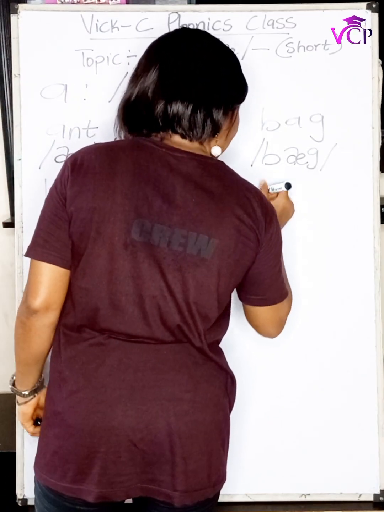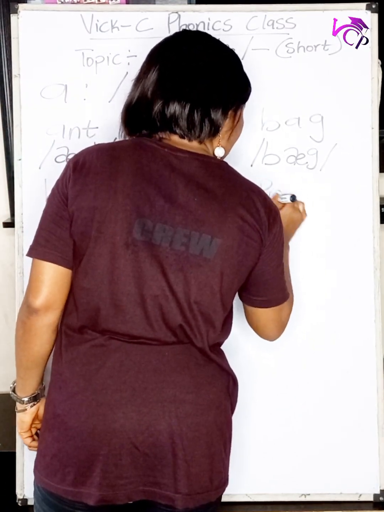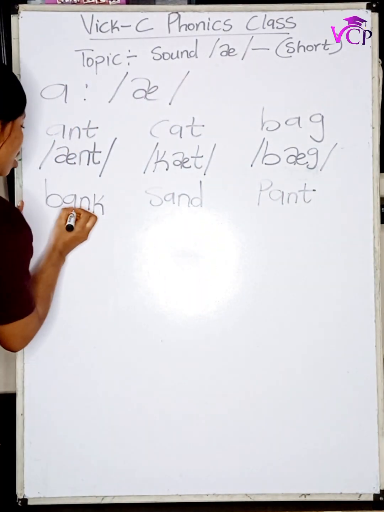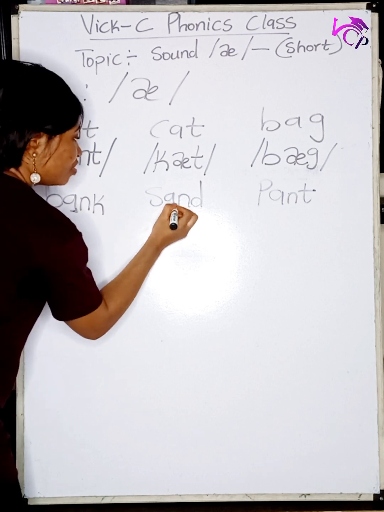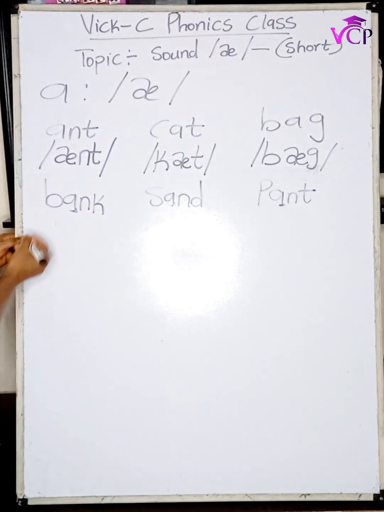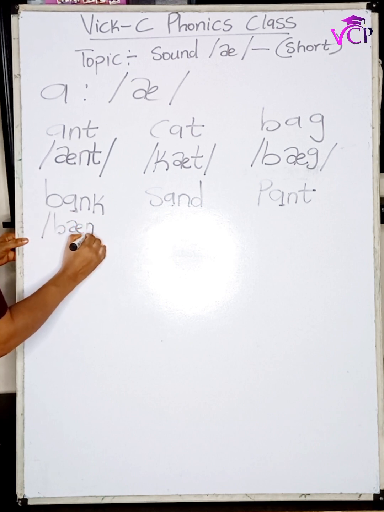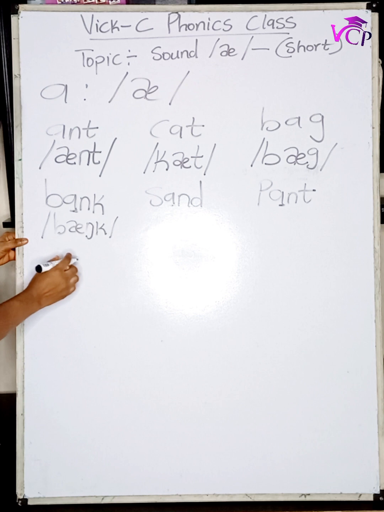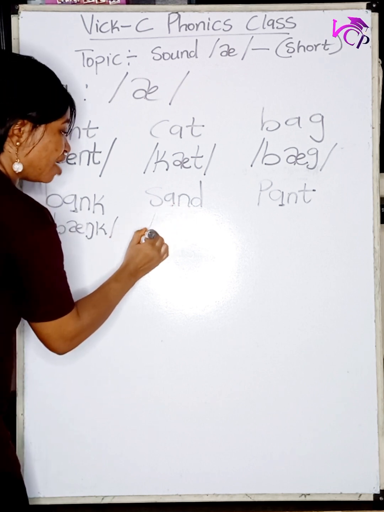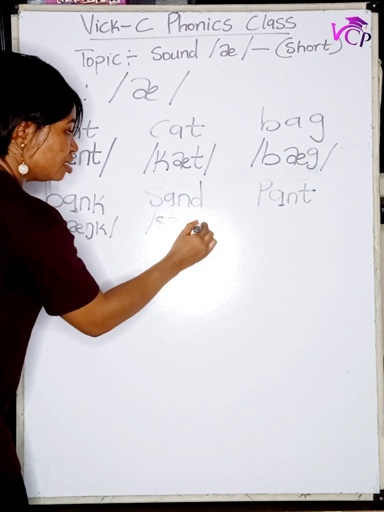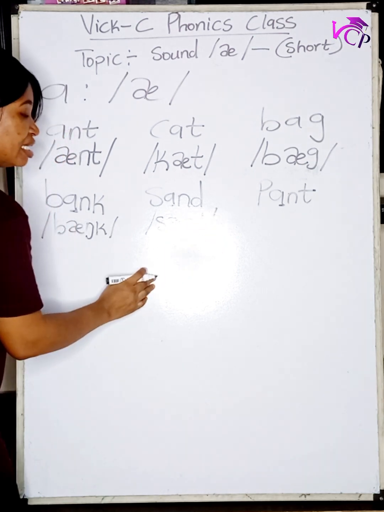We have words like pan. Okay, so this is where we have the short A sound. So we have here B, A, bank. Over here we have S, A, sand.